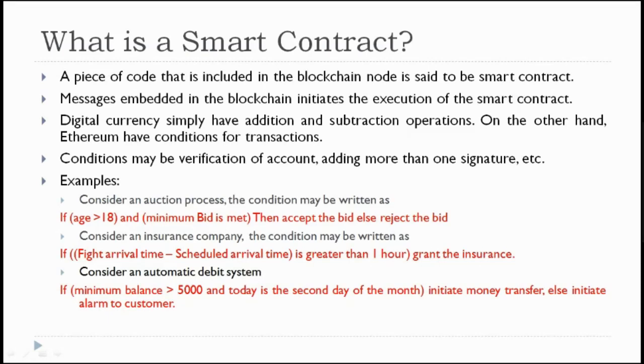If the bidder's age is greater than 18 and the minimum bid is met, then accept the bid, else reject the bid. Simple if-else condition. If this condition is met, then accept the bid, otherwise reject the bid. So what is the meaning of this? Here accepting and rejecting take place, but on condition.